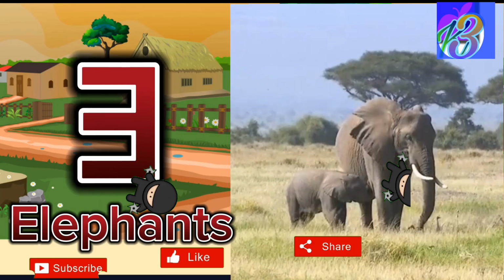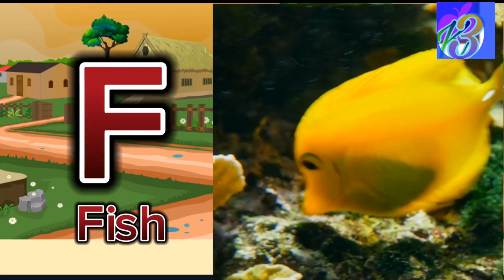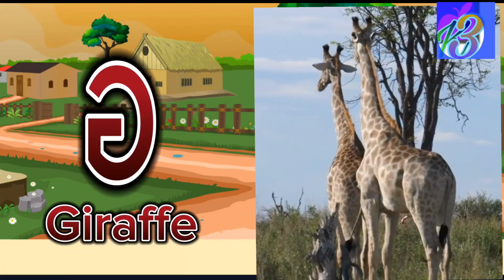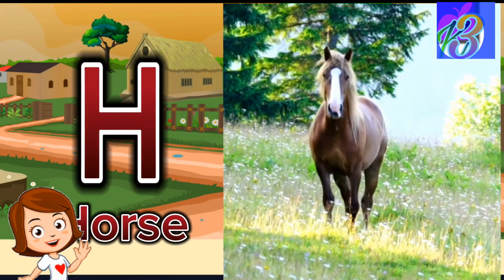E is for elephant, big and gray. F is for fish, swimming all day. G is for giraffe, with a neck so long. H is for horse, strong and strong.